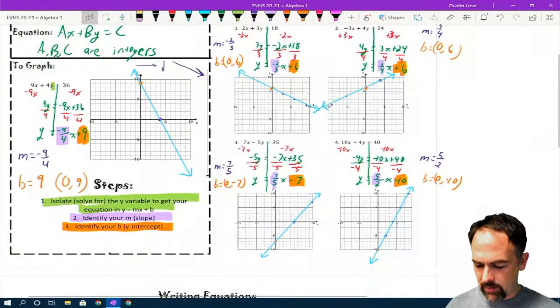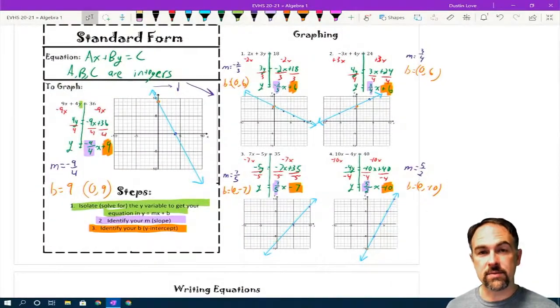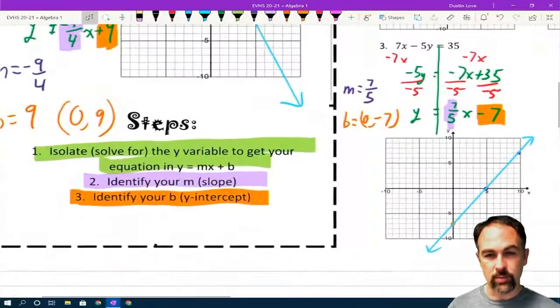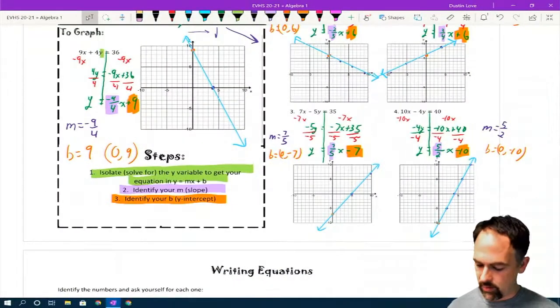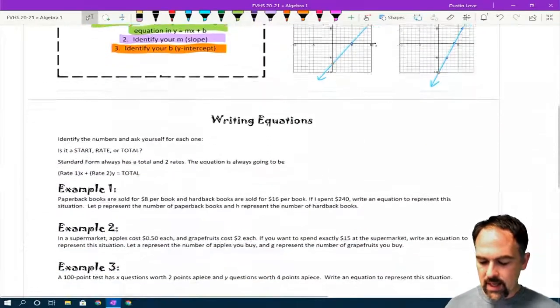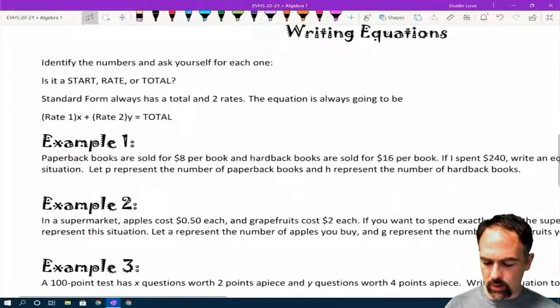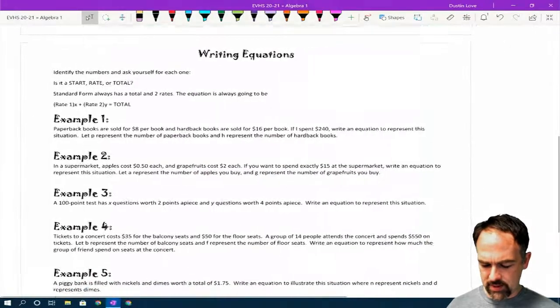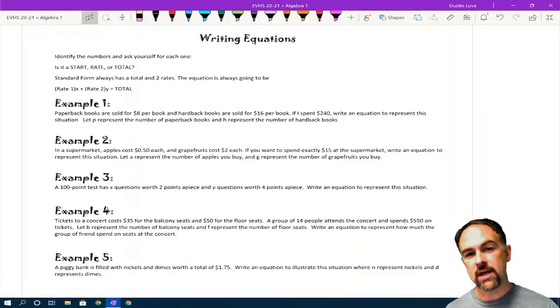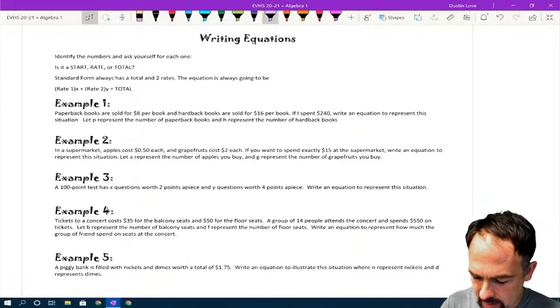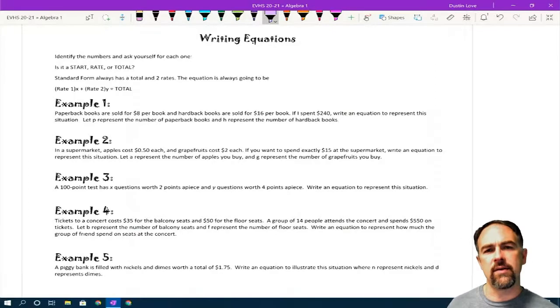So that's our first skill, which is graphing from standard form. Remember, first step, get y by itself. That's what we're seeing down here, the thing I wrote highlighted in green. Then we identify your slope and y-intercept, the purple and orange, and then graph all of those lines. So the next skill we're going to work on is taking a word problem or a scenario and writing it in standard form equations. Now, the thing you've got to keep track of here is to pay attention to what types of information you're given, particularly when it comes to number concepts.